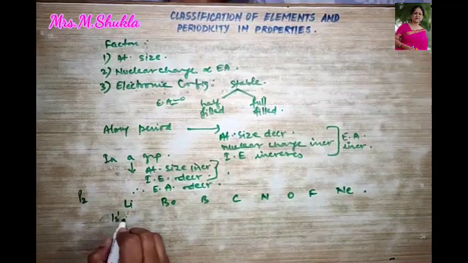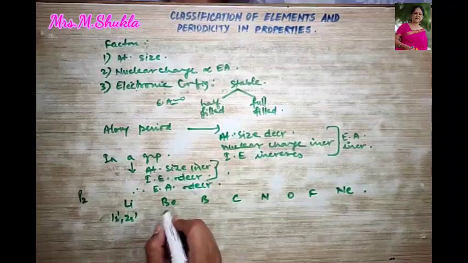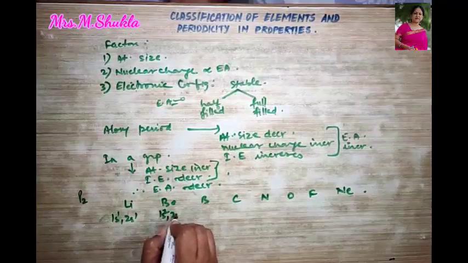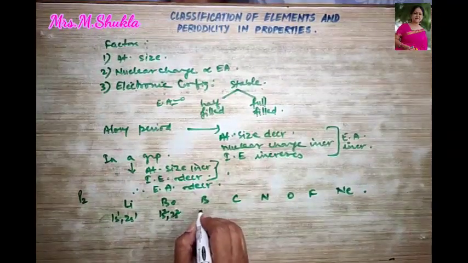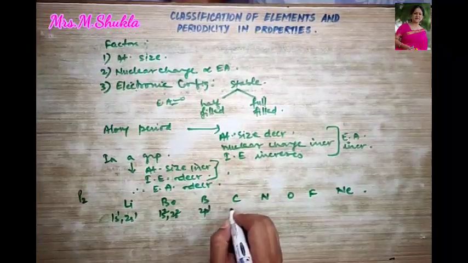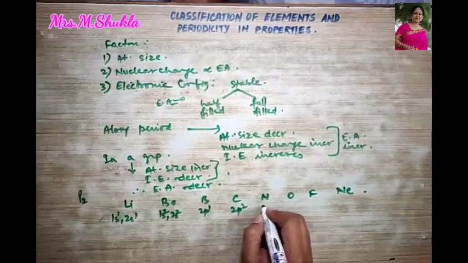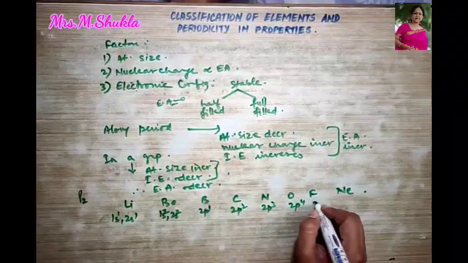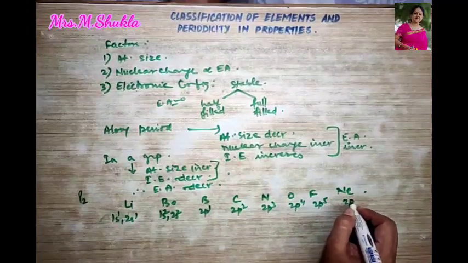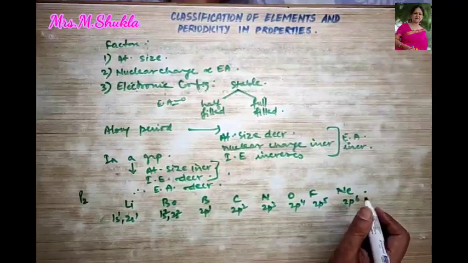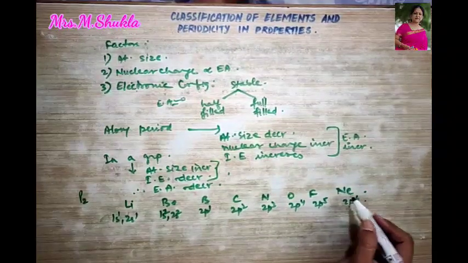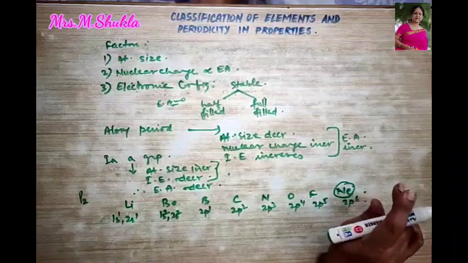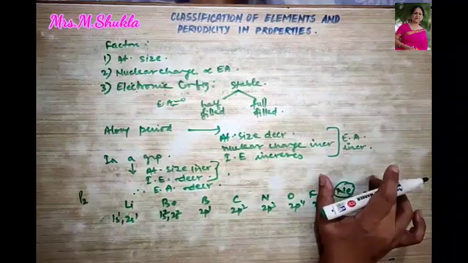So it is 1s1 2s1, this is 1s2 2s2. This is 2p1, this is 2p2, this is 2p3, 2p4, 2p5, 2p6. Okay. Now you already know that this is your inert gas, so it has stable configuration.